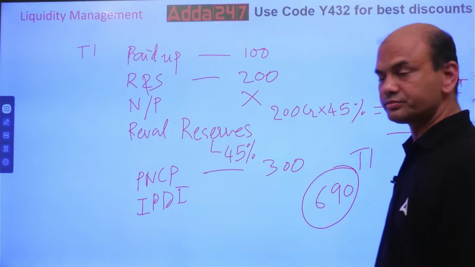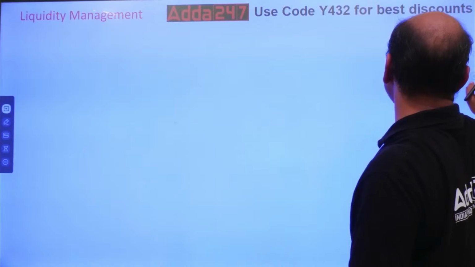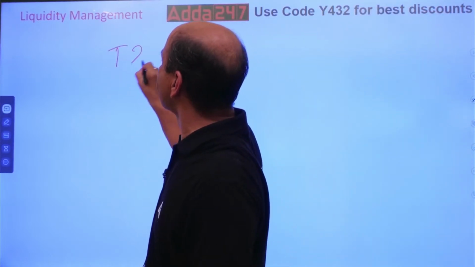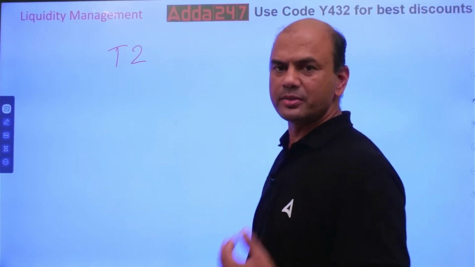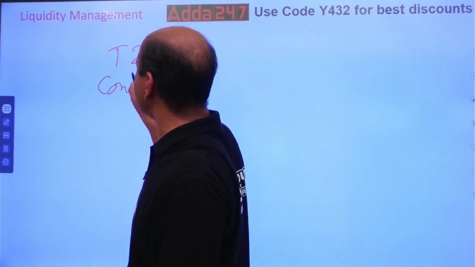Now T2. What about T2? So T2 is like this. Let me write it. In T2 there are two figures only given, contingencies and subordinate debt. What is contingencies given? In the problem only it's given, right? Contingencies.